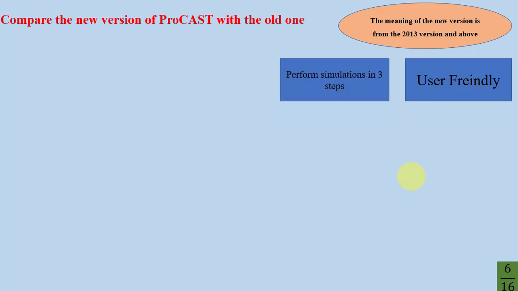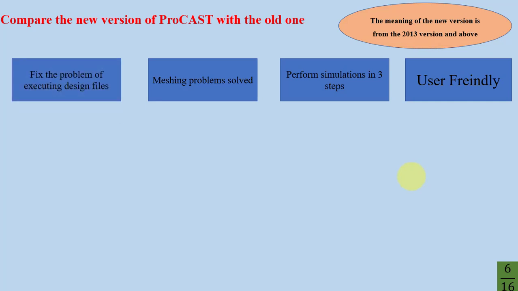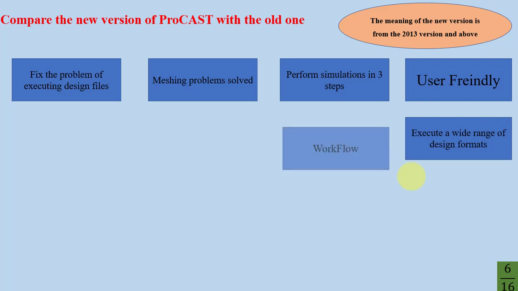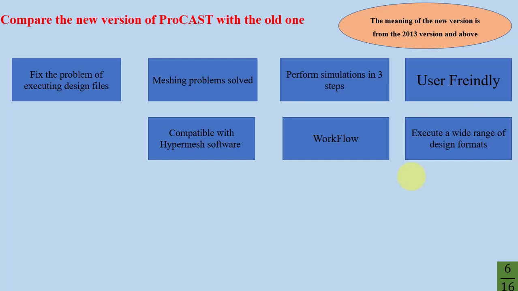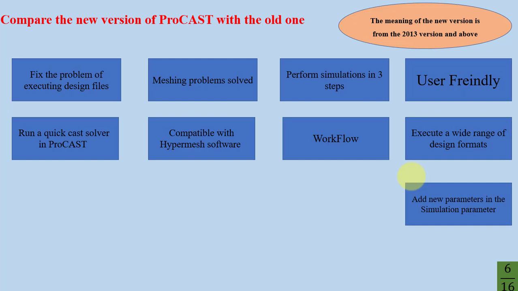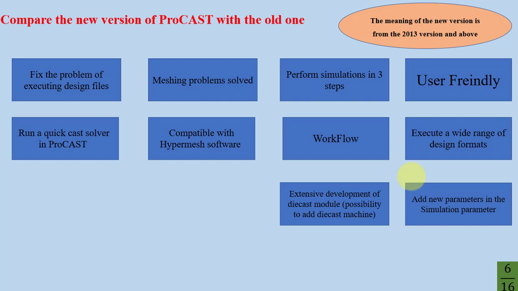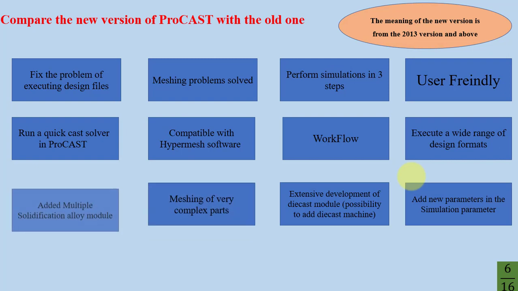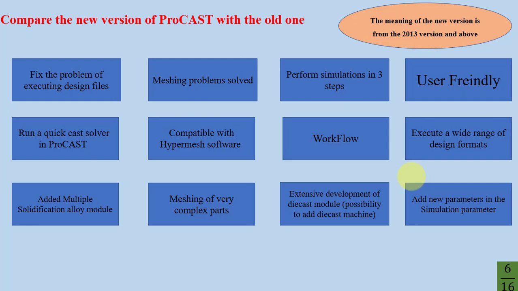User-friendly, perform simulation in 3 steps, meshing problems solved, fixed the problem of importing design files, import a wide range of design formats, workflow compatible with HyperMesh software, run the QuickCast solver in ProCAST, add new parameters in the simulation parameters, extensive development of the diecast module, possibility to add a diecast machine, meshing of very complex parts, added multiple solidification alloy module, and etc.